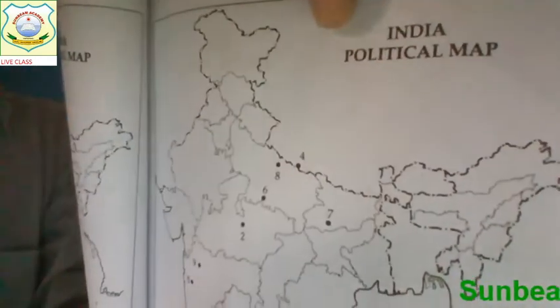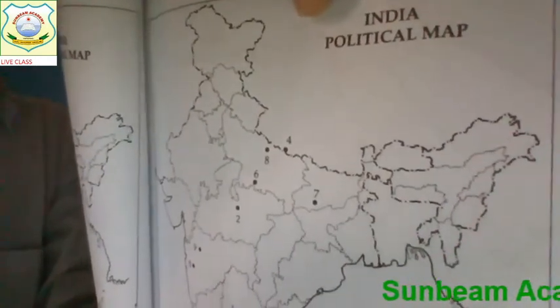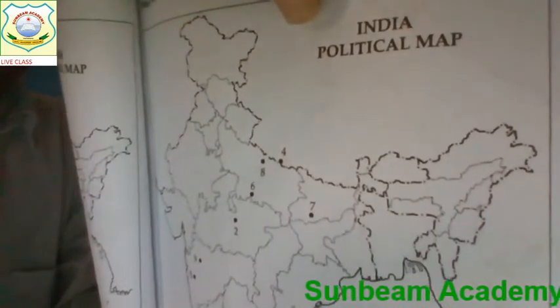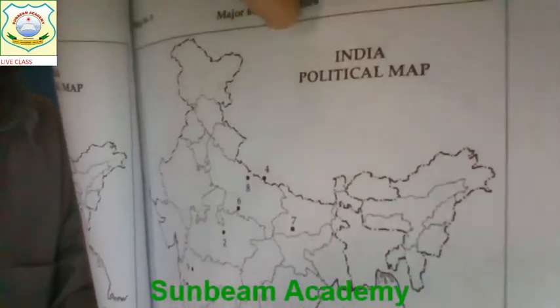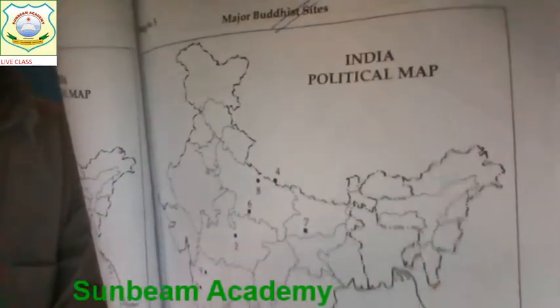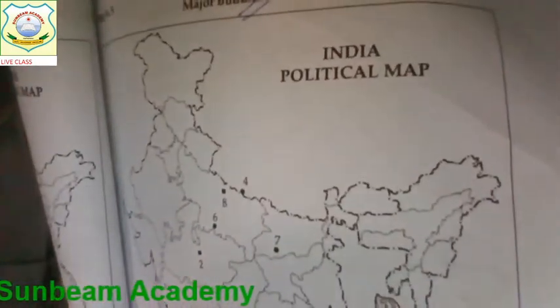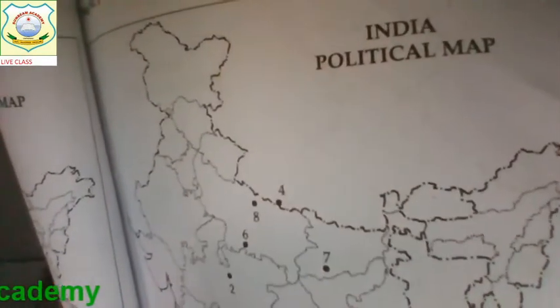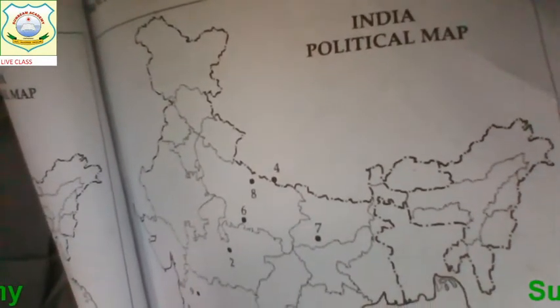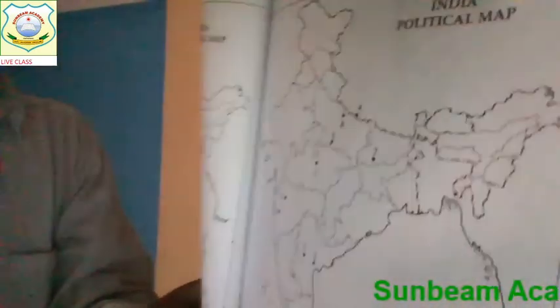Position 8. Where is Shravasti? This point was asked in the last examination. Shravasti was asked. This place was asked in the board examination. Where is Shravasti? 8 is Shravasti, and then comes the 9.